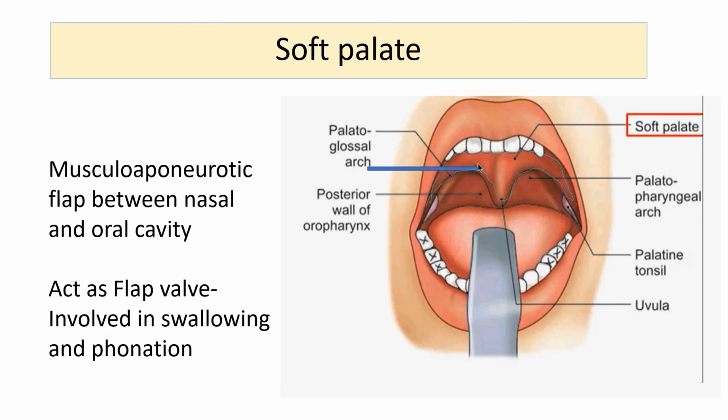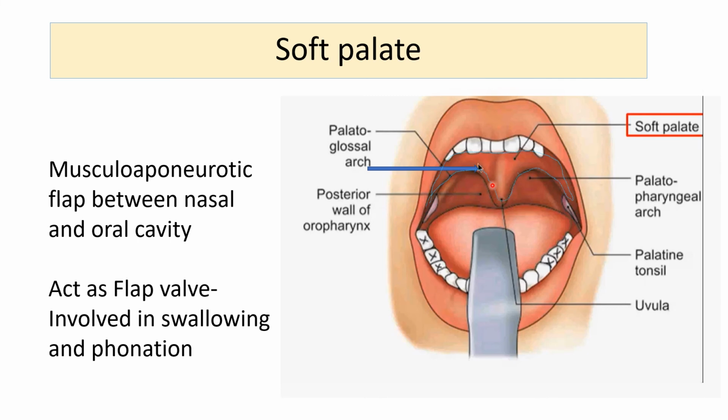coming to the soft palate, as I've said, this is a musculoaponeurotic flap between the nasal and oral cavity hanging from the posterior border of the hard palate. So when you look with the open mouth, somewhere here is the end of the hard palate, the posterior border of the hard palate. From there it is extending downwards and posteriorly with the concavity towards the oral cavity. This is the soft palate. Its free margin in the center has this conical projection which is called the uvula.